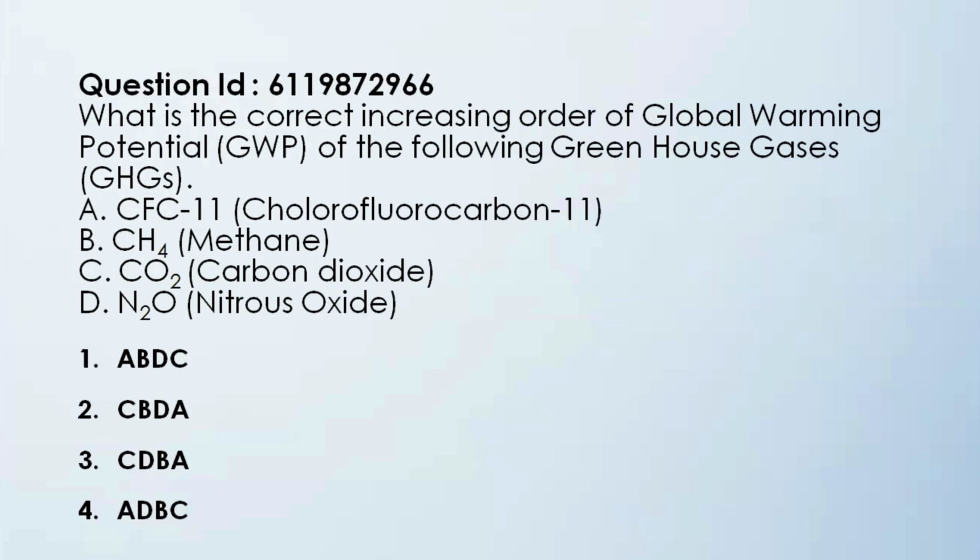So the next question is, what is the correct increasing order of global warming potential of the following greenhouse gases? A: Chlorofluorocarbon 11, B: methane, C: carbon dioxide, D: nitrous oxide. And the four options are ABDC, CBDA, CBBA, ABBC. So the idea here is to identify which is the greenhouse gas with the lowest global warming potential and which is the greenhouse gas with the highest global warming potential.